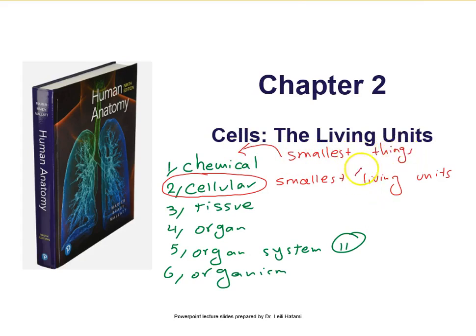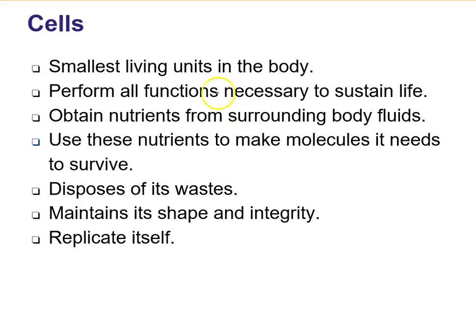But when we are talking about the living thing or the living units, we are going to talk about the cell, because cells are alive like you and me. They are able to obtain nutrients, make waste products, produce molecules, and divide themselves, so they are alive.